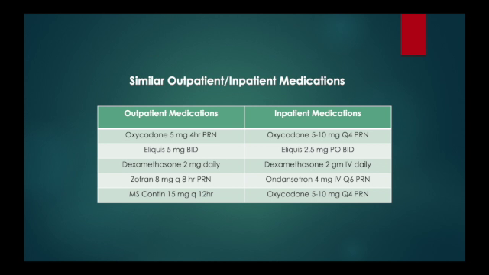So this slide is the patient's similar inpatient and outpatient medications. These include oxycodone, Eliquis, dexamethasone, and Zofran, all of which she takes in both settings. And the last line there, she takes MS-Contin, which is similar to oxycodone in that they are both opioid analgesics.